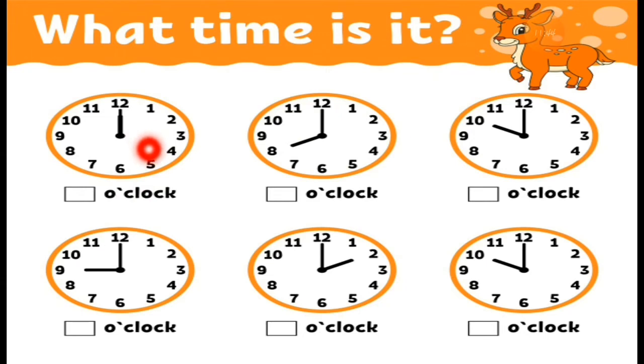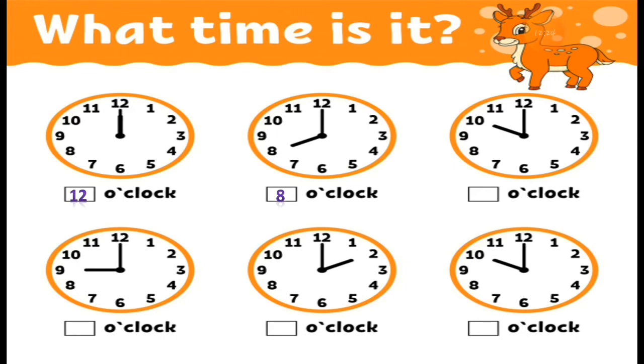Now both the hands are on 12. The short hand is pointing to 12 and the long hand is also pointing to 12. Both the hands are pointing to 12. So you can write down it is 12 o'clock. Now here is the next clock. The long hand is on 12 and the short hand is on 8. It means it is 8 o'clock.